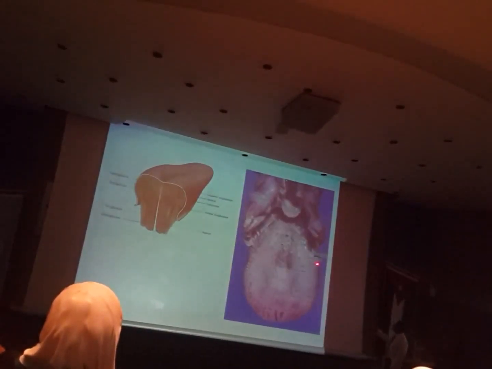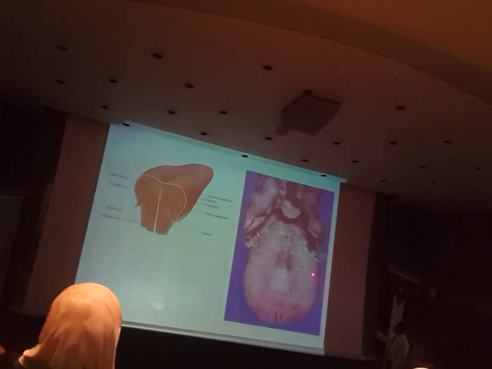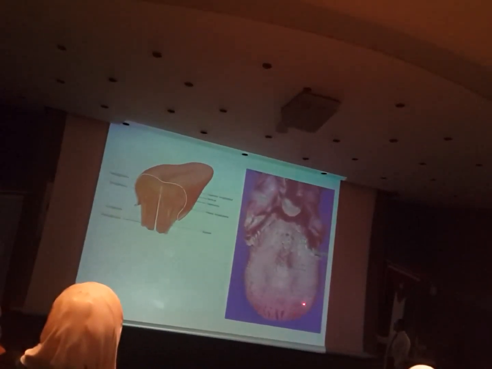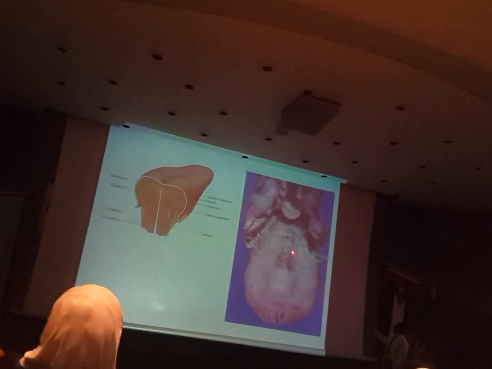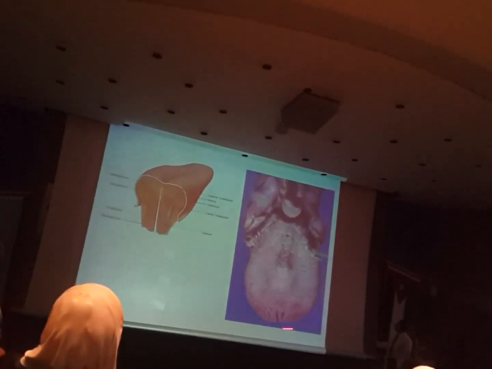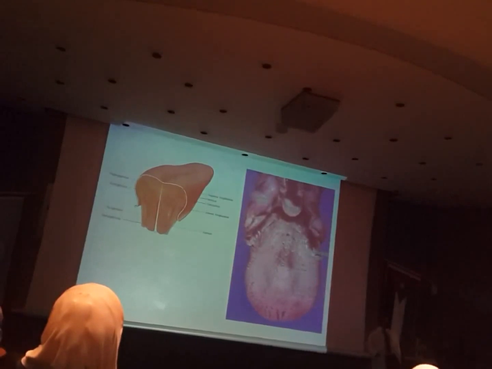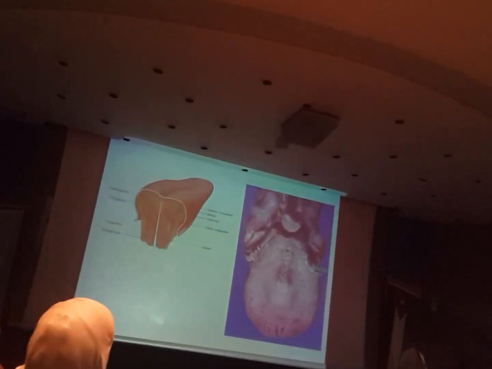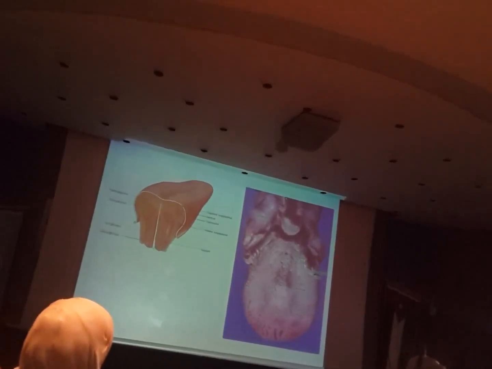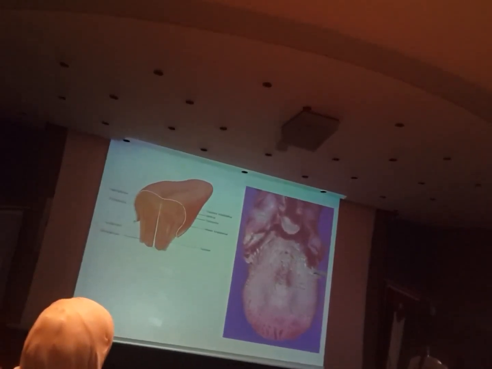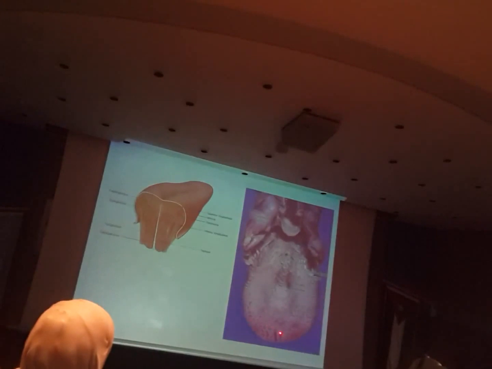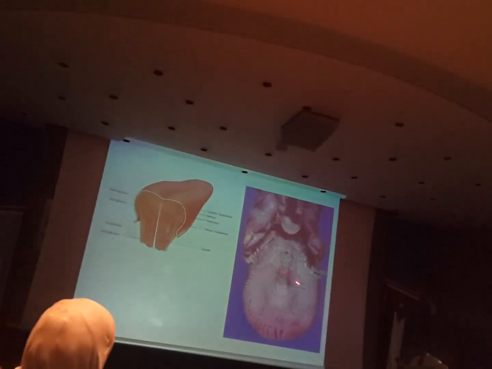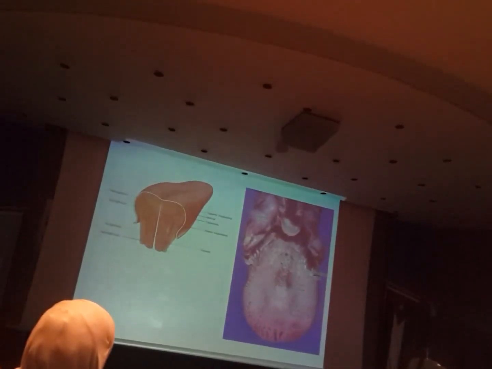Let's look here on a real view. These are the foliate. You see them? The fungiform are distributed all over the dorsum of the tongue and the margins. And these are the vallate papillae. They all carry taste buds, which carry the sense of taste. Okay? So if you put food, whether sweet or sour or salt, on the tip, is it going to be different from the back of the tongue or from the margin of the tongue?